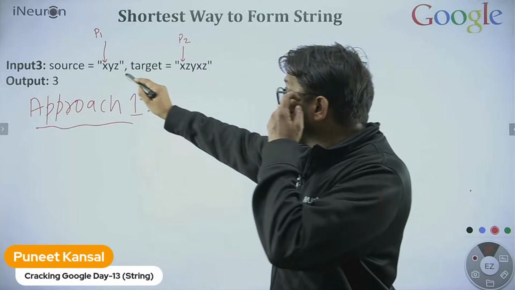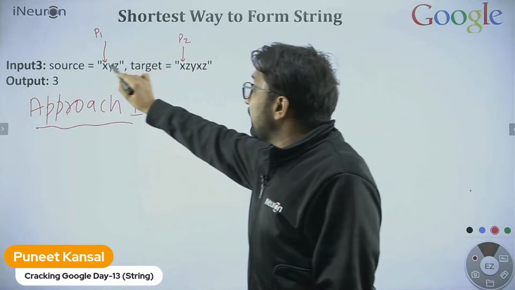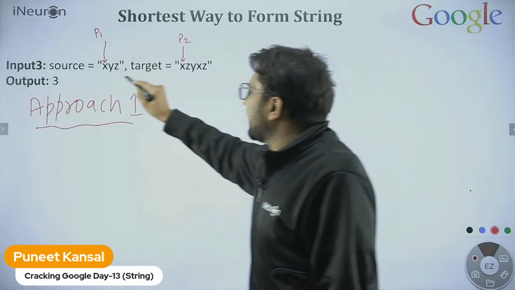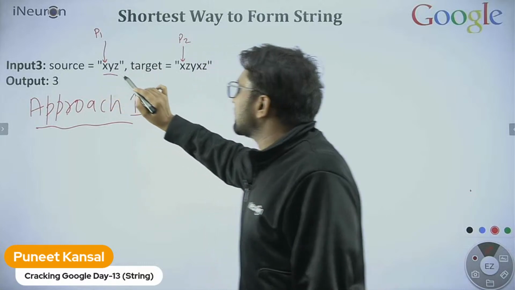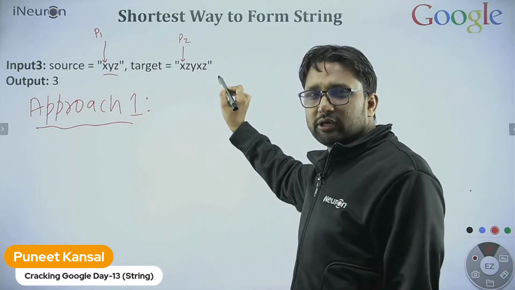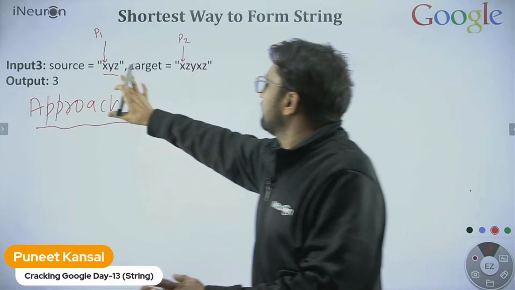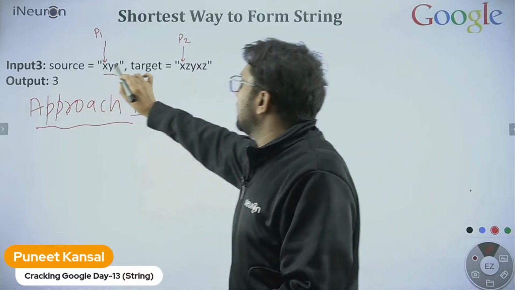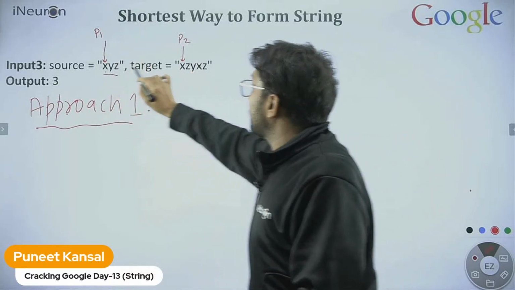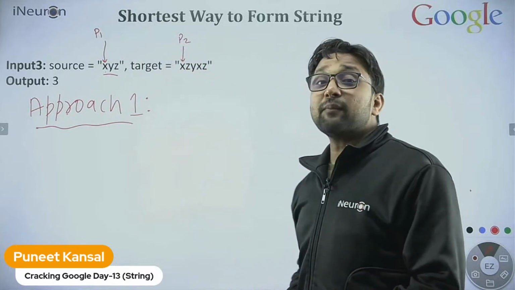Now we are comparing. Are they matching? I'm trying to find out whether any subsequence here is matching over here, matching as much as possible. First idea: I match the p1 value with the p2 value. They are matching.